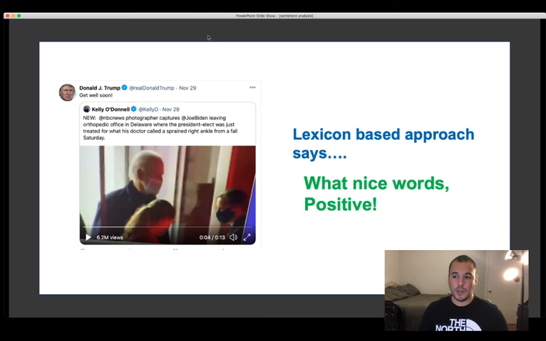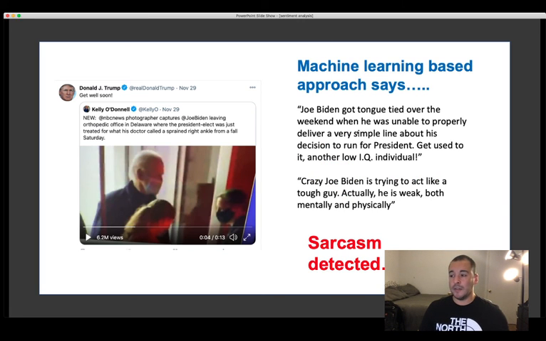Take, for example, this tweet from Trump saying "Get well soon" to Biden after he hurt his ankle. A lexicon-based approach will look at those words and say, that's all good, so this is a positive text. A machine learning approach can refer to other previous tweets that Trump said about Biden attacking him. It could say this is probably sarcastic, this is negative. So the machine learning approach, because it considers more, gives more accurate results.